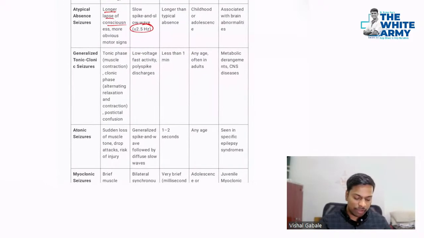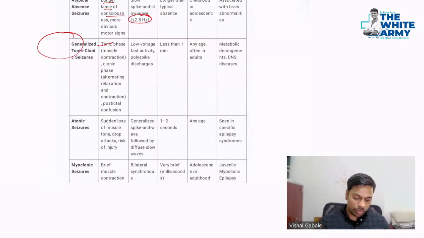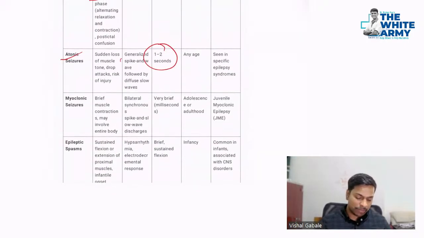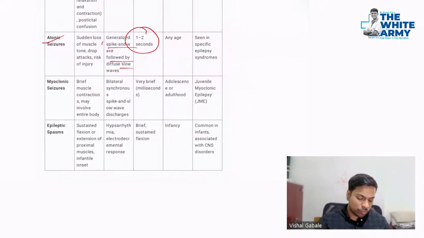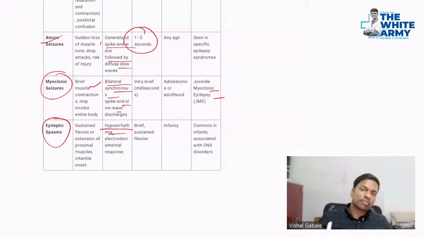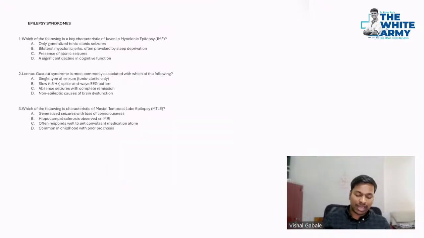GTCS, as we discussed, can have tonic as well as clonic phase. Atonic, as we discussed, lasts only a few seconds, and it has the same thing, spike slow followed by diffuse slow waves. Myoclonic seizures are mostly seen in children. Brief muscle contraction and bilateral synchronous spike and slow wave discharges can be seen, associated with juvenile myoclonic epilepsy. And epileptic spasm has hypsarrhythmia. That means sudden, brief, slow, high amplitude EEG waves. Okay, those can be the features mostly seen in infants. So this is the summary of the generalized seizures.